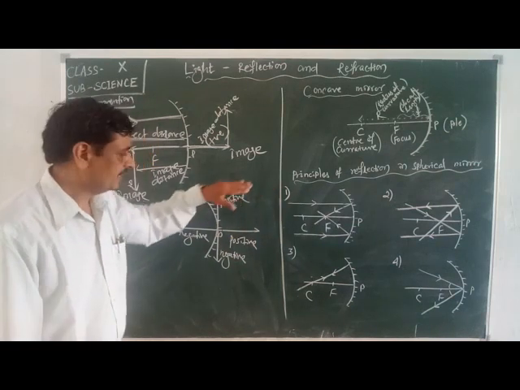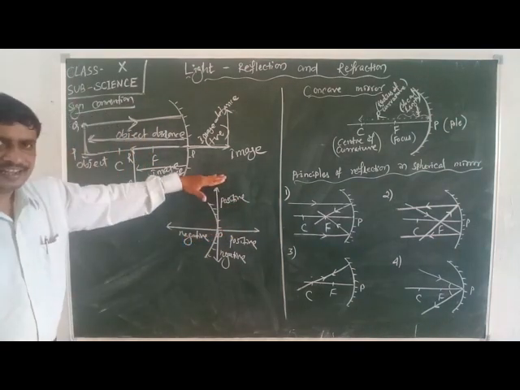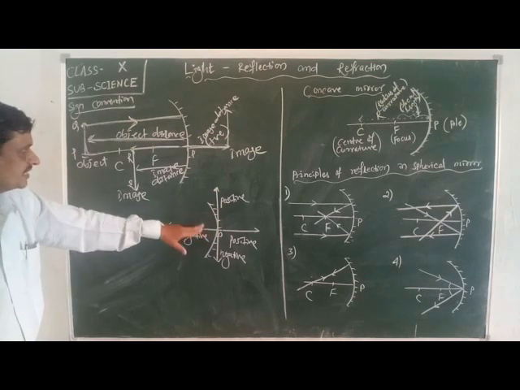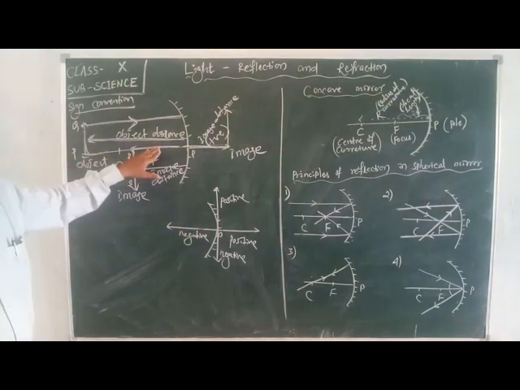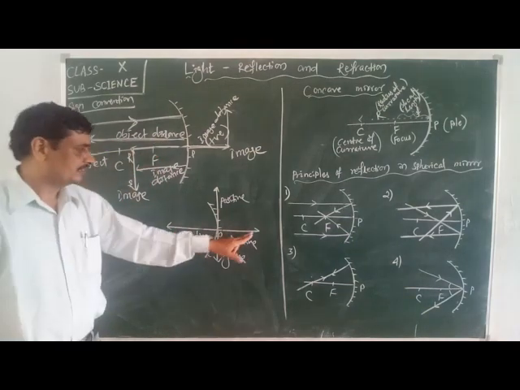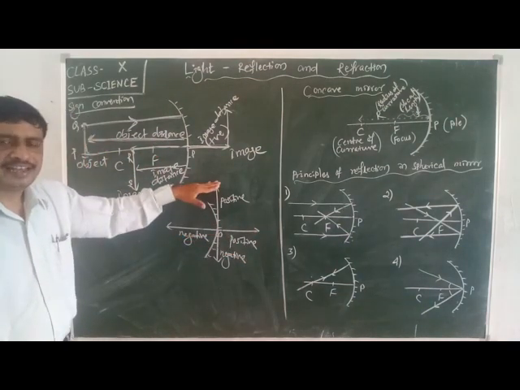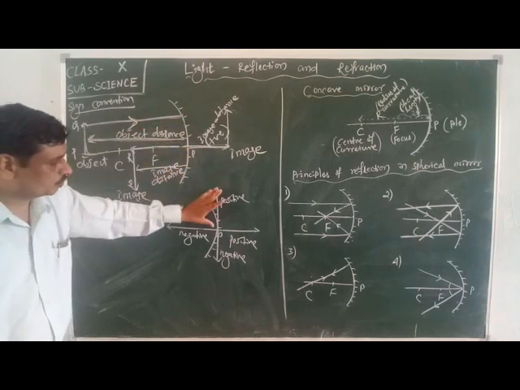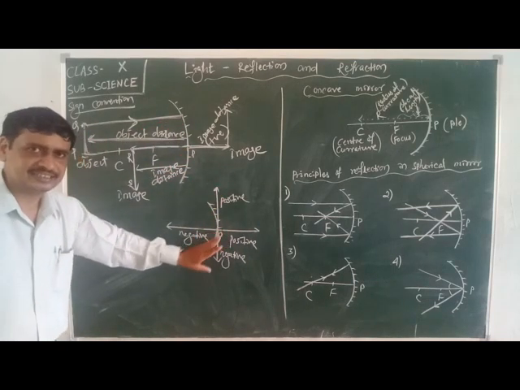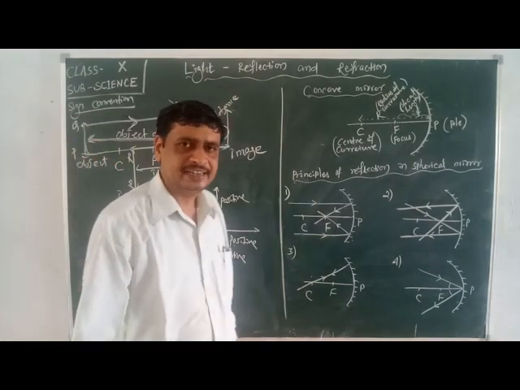The heights above this x-axis, which is considered the principal axis in the reflection of spherical mirrors, will be positive, and below the principal axis they will be considered negative.